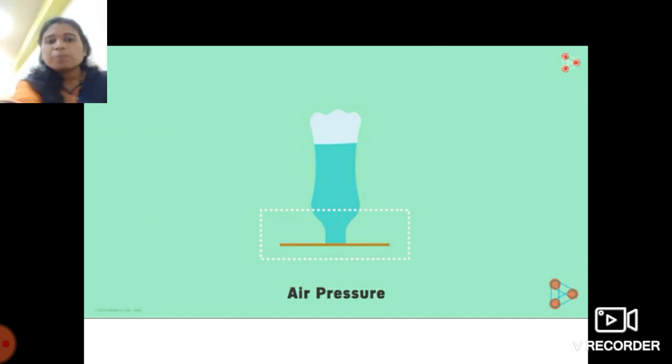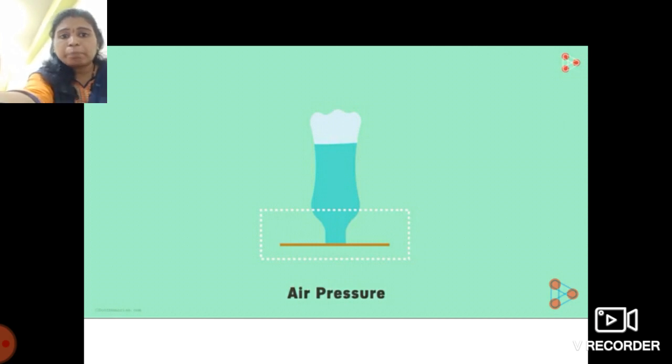The air pressure from the downward side pushes the paper upward, and because of that, the cardboard paper sticks to the bottle. So the upward air pressure is sufficient to counter the downward push exerted by the water.